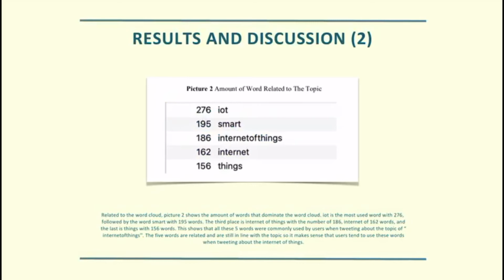The third place is Internet of Things with the number of 186, Internet with 162, and the last is Things with 156. This shows that all these 5 words were commonly used by users when tweeting about the topic of Internet of Things. The 5 words are related and are still in line with the topic, so it makes sense that users tend to use these words when tweeting about the Internet of Things.